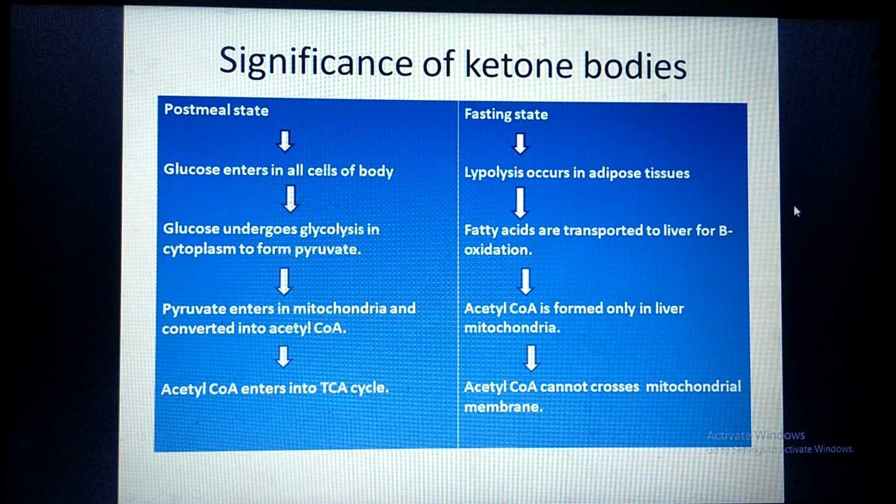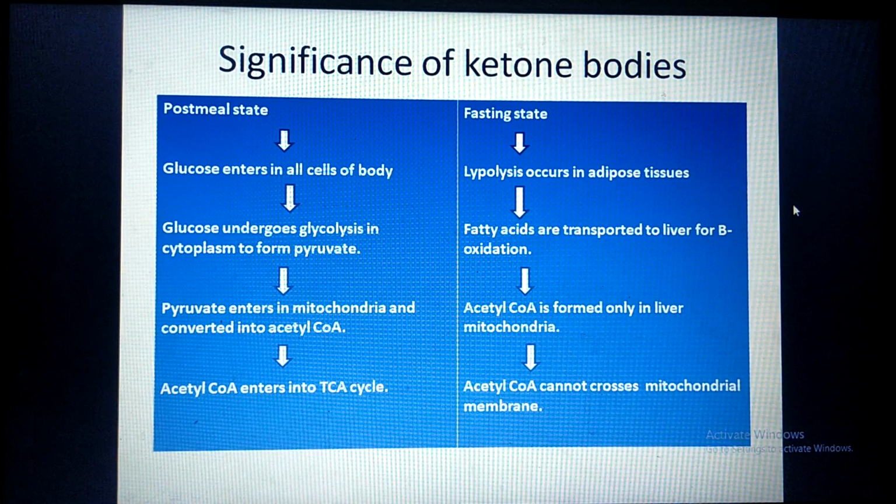So this acetyl CoA, which is formed in the liver mitochondria, we have to transport to all peripheral tissues to run the TCA cycle in those cells. But the problem is, this acetyl CoA cannot cross the mitochondrial membrane, or the mitochondrial membrane does not permit the acetyl CoA to cross the membrane. Therefore, to overcome this difficulty, the body will synthesize the ketone bodies in the liver mitochondria.